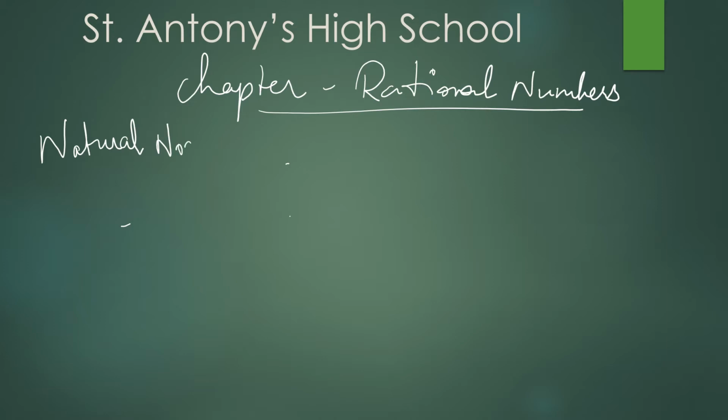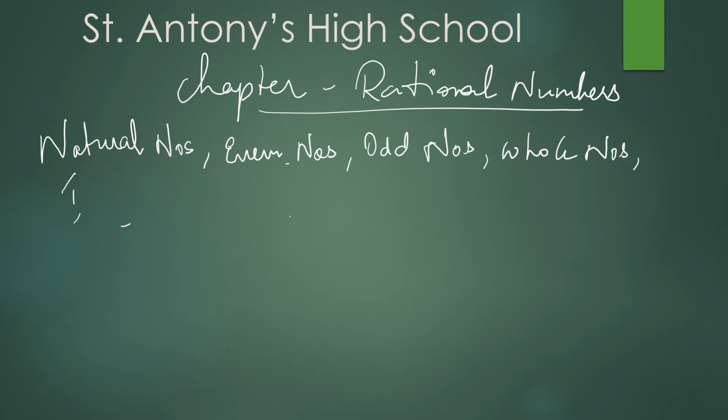Natural numbers, even numbers, odd numbers, whole numbers, integers, rational numbers, irrational numbers, real numbers.